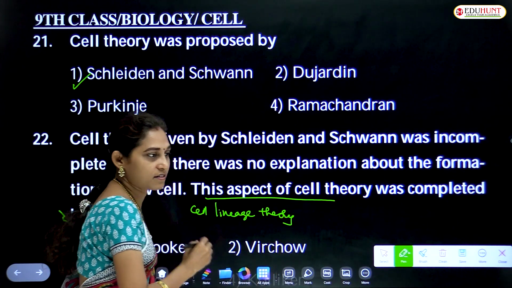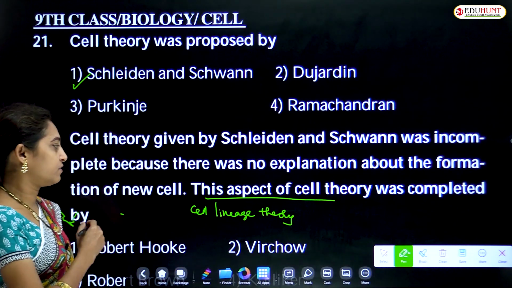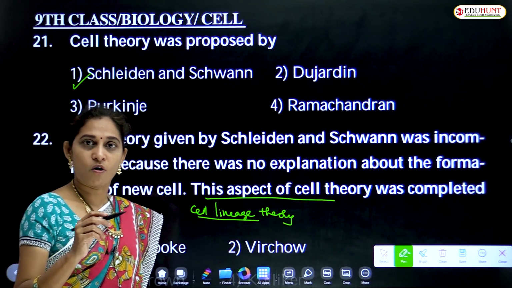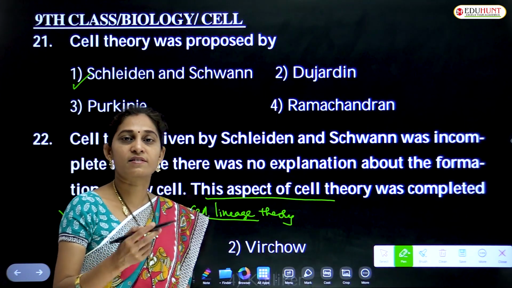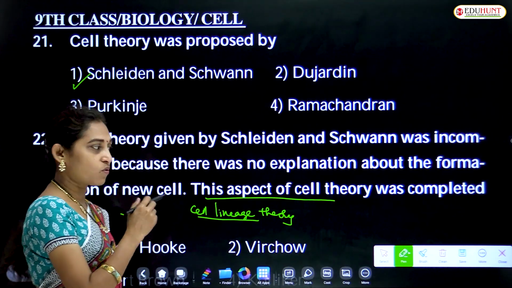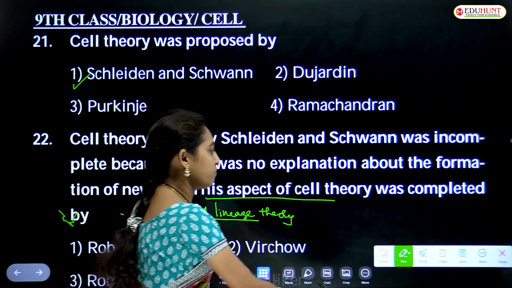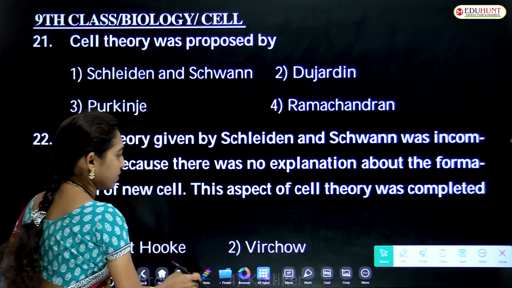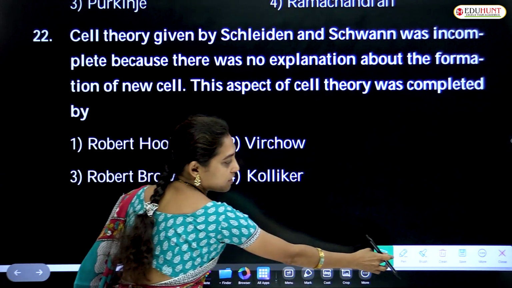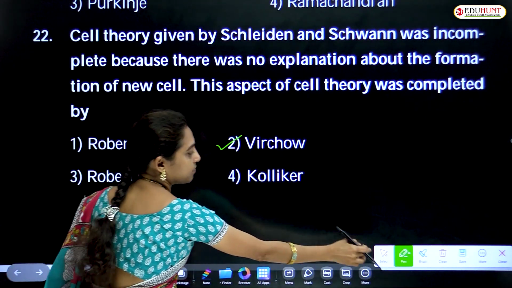We have discussed this point. According to this theory, cells are formed from pre-existing cells. So this is called cell lineage theory. This was given by Rudolf Virchow. Virchow. This is the right option. Second option is the correct one.